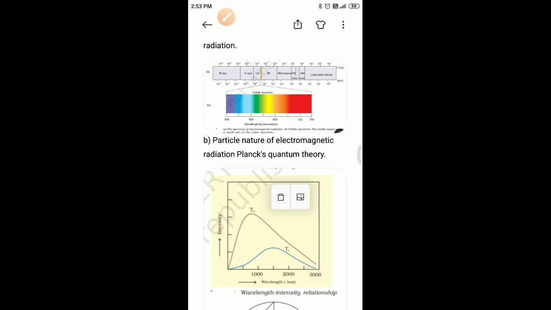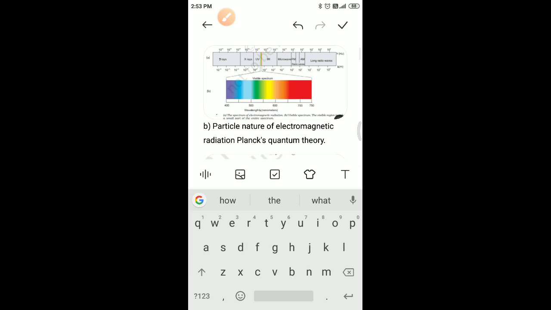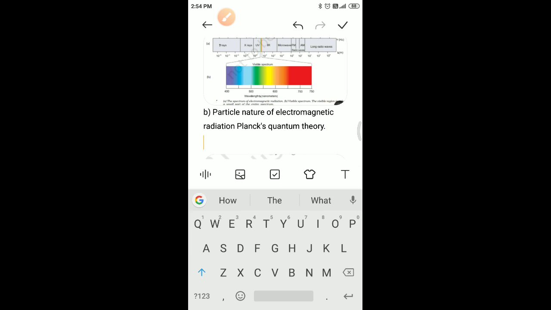The amount of light emitted from a black body and its spectral distribution depend only on its temperature. At a given temperature, the intensity of radiation emitted increases with the increase of wavelength, reaches a maximum value at a given wavelength, and then starts decreasing with the further increase of wavelength, as shown in the figure.